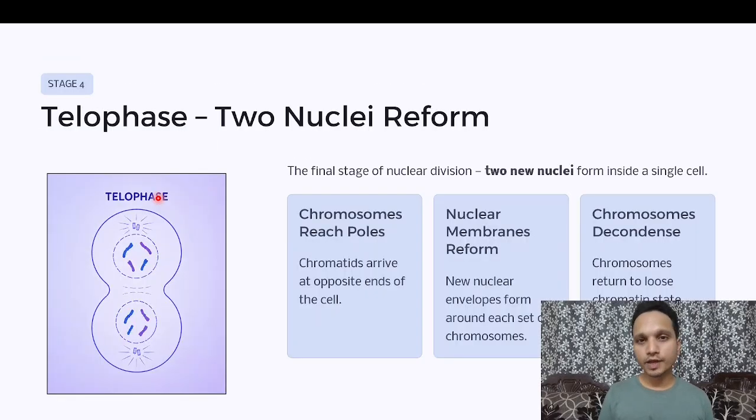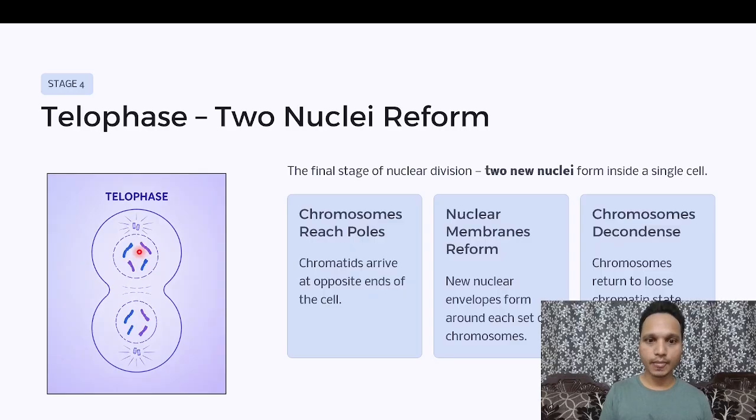Then the last phase of mitosis, the nuclear division, that is telophase. The two nuclei reform again. So in this case, just observe the diagram first. We can clearly see that there is one cell. This dark purple line over here is clearly telling you that there is only one cell, but nuclei are two. There are two nucleuses, one over here and one over here.